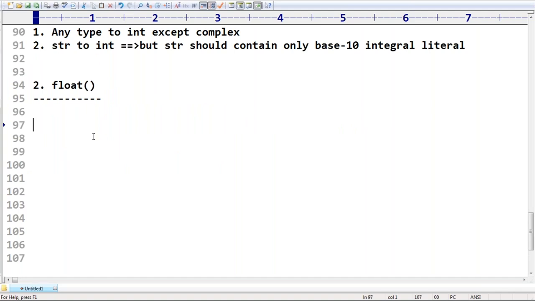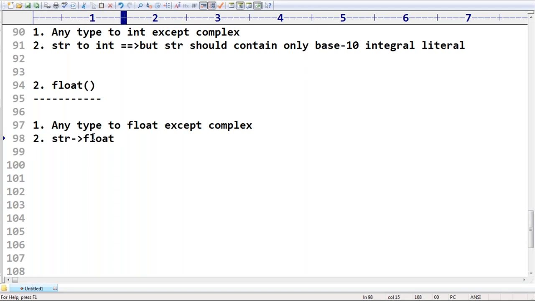The conclusions are very clear. We can convert any type to float except what? Any type to float except complex. Are you getting that? Only the complex type you can't convert. Second one, string to float.